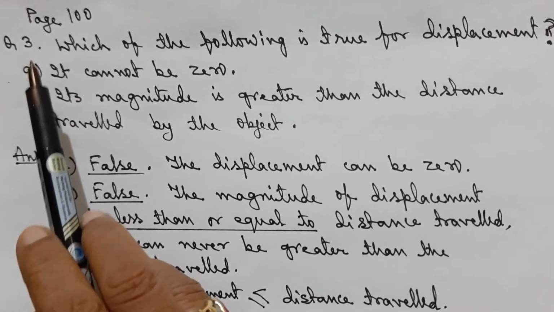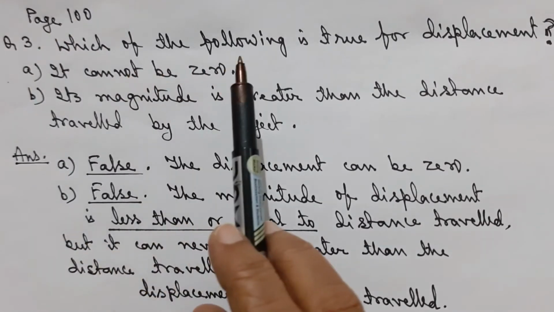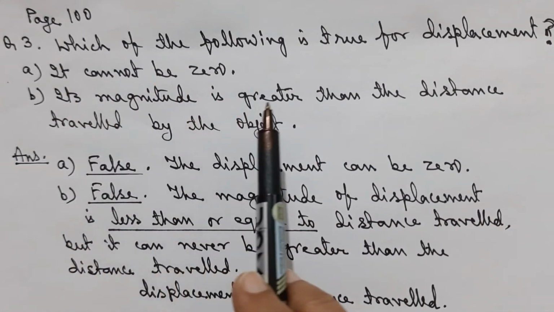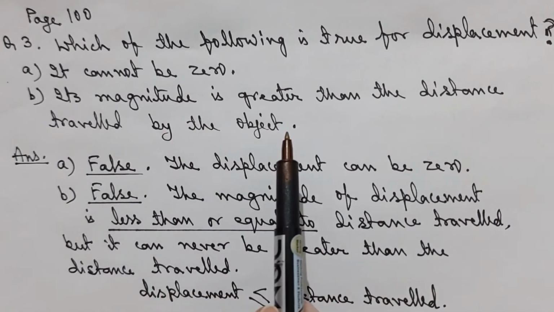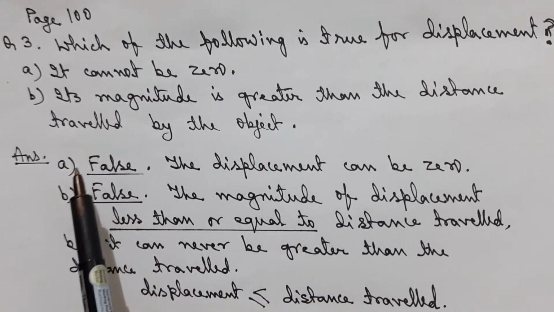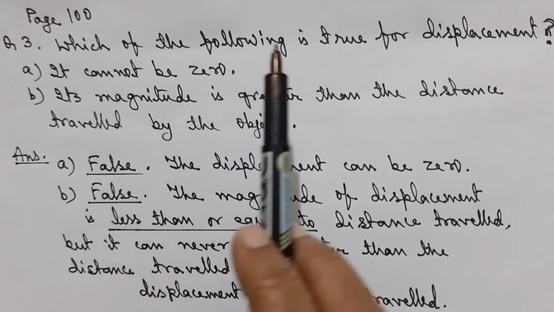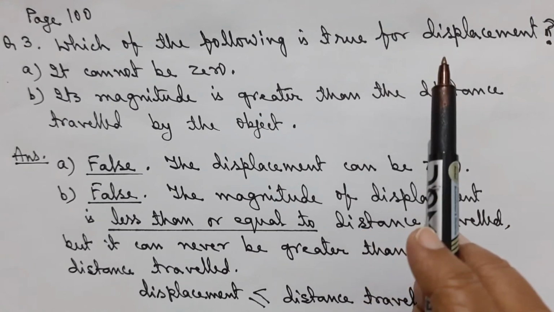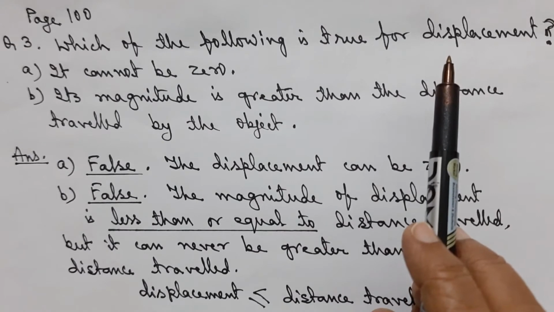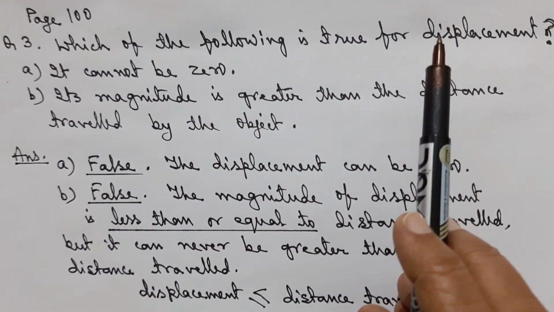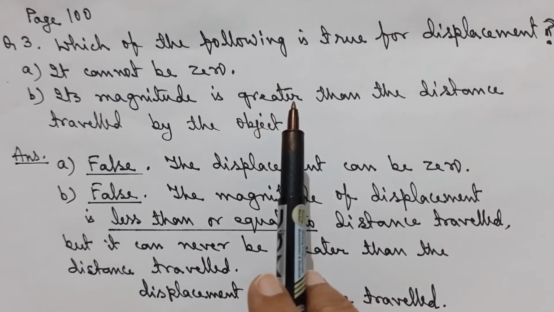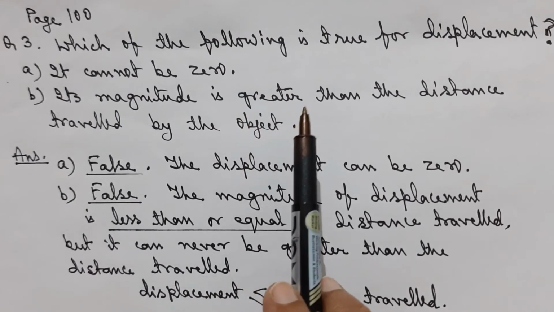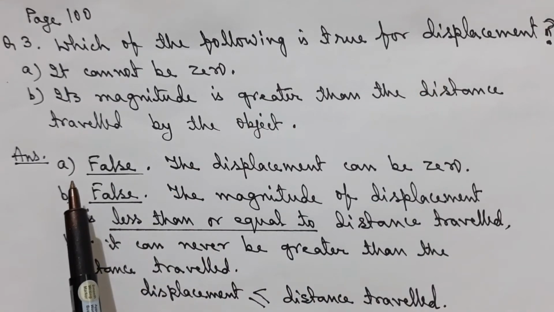Now we take question number 3 of page 100. Which of the following is true for displacement? It cannot be zero. Its magnitude is greater than the distance travelled by the object. For the answer, we know that the magnitude of displacement can be zero if the object, after moving some distance, comes back to its original position. Therefore, the displacement can be zero and its magnitude may also be smaller or equal to the distance travelled, but it cannot be greater. So we write for the first part false.